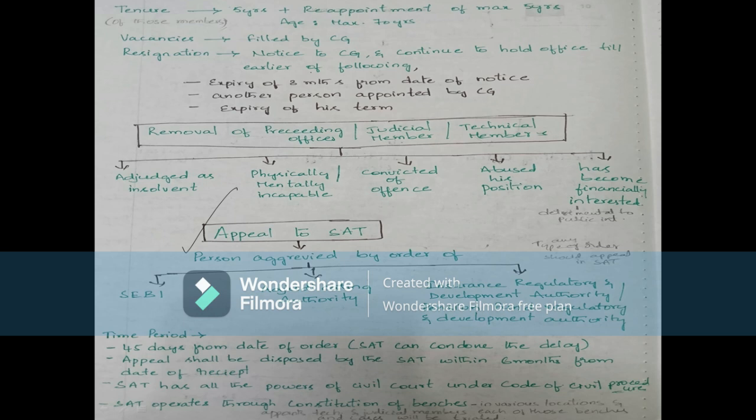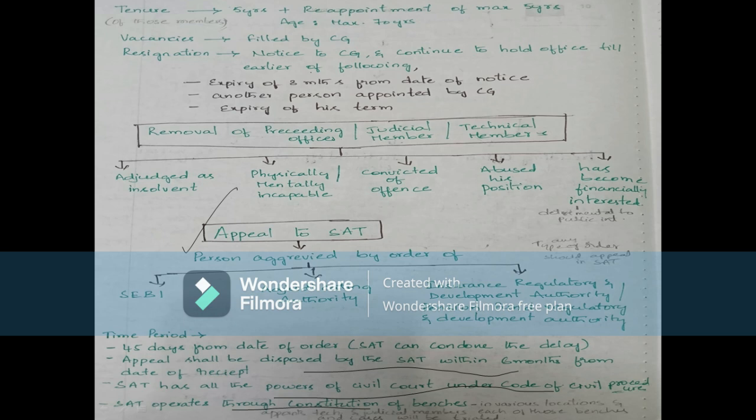Appeal shall be disposed by the SAT within 6 months. SAT has all powers of civil court under the Code of Civil Procedure. SAT operates through constitution of benches only. So here if we see, in various locations it appoints technical and judicial members to each of those benches, and cases will be tried.